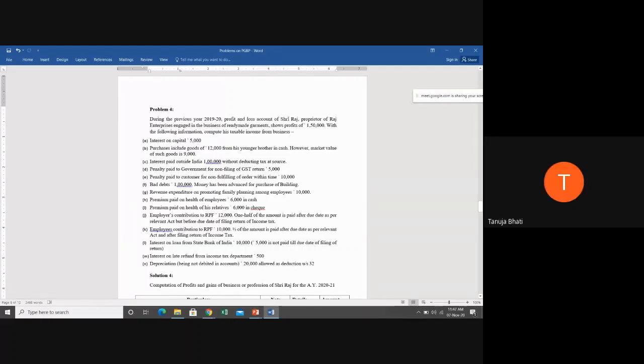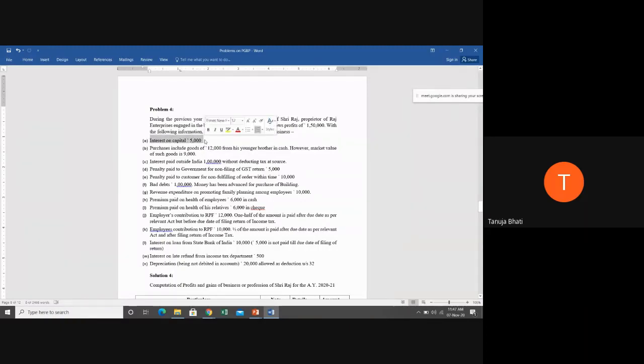So that means Raj is a proprietor and he is contributing a capital on which he has earned interest of 5,000. What is this sentence stating? That Raj has invested some capital on which he's getting interest of rupees 5,000.